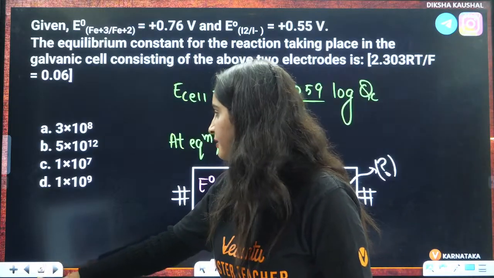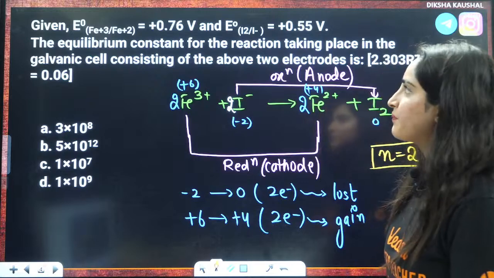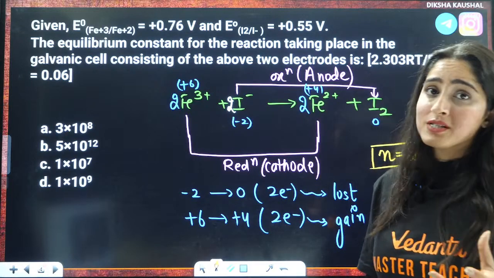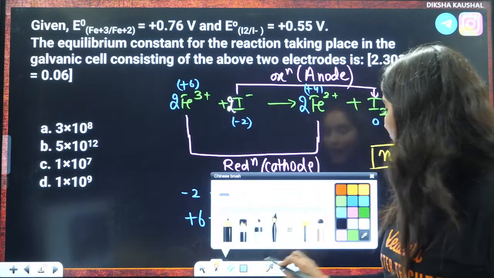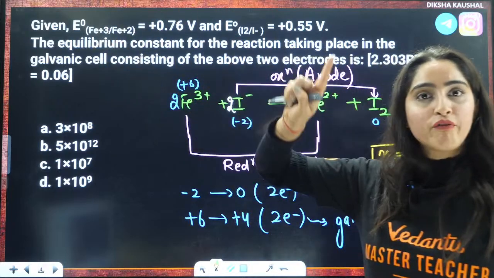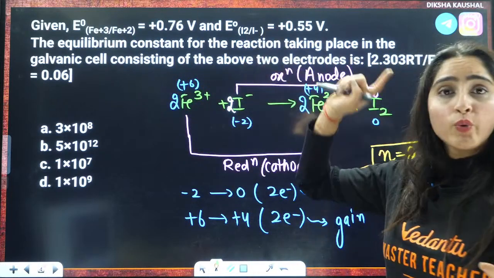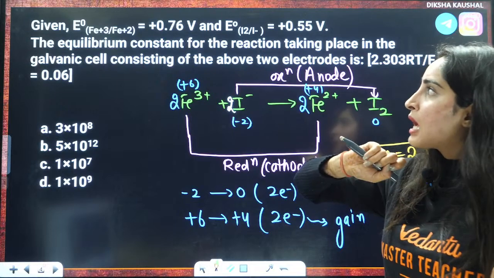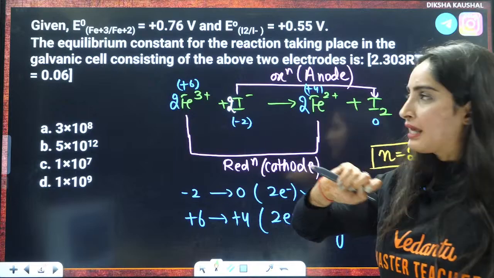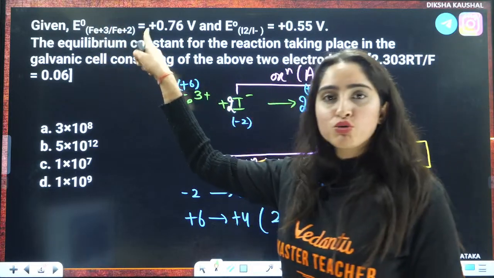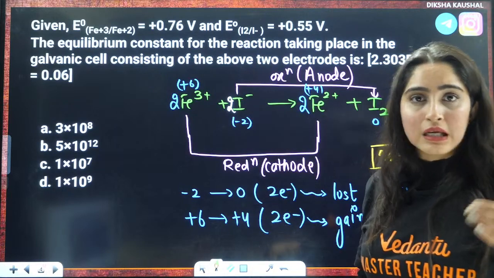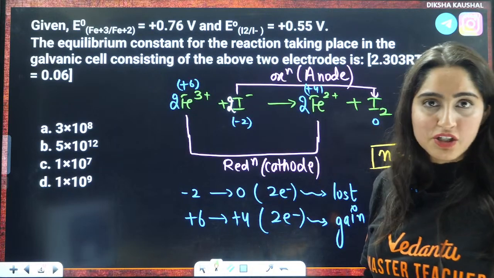So now, firstly, let me tell you how I wrote the reaction. See, as I told you, firstly, I need to see which is acting as cathode, which is acting as anode, right? So I know that there are two things happening. First is Fe3 positive is getting converted to Fe2 positive. I2 is getting converted to I negative, right? But here, do I have both as reduction potentials? Yes. Here also plus 3 to plus 2, that means it is decreasing. Here also 0 to minus 1, that also means it is decreasing. That means both we have reduction potential.